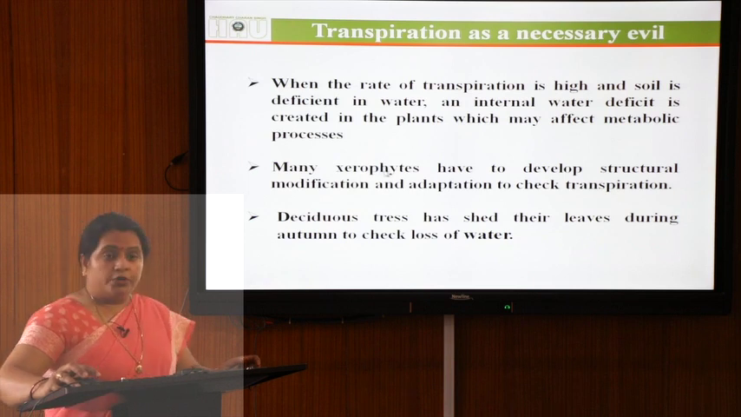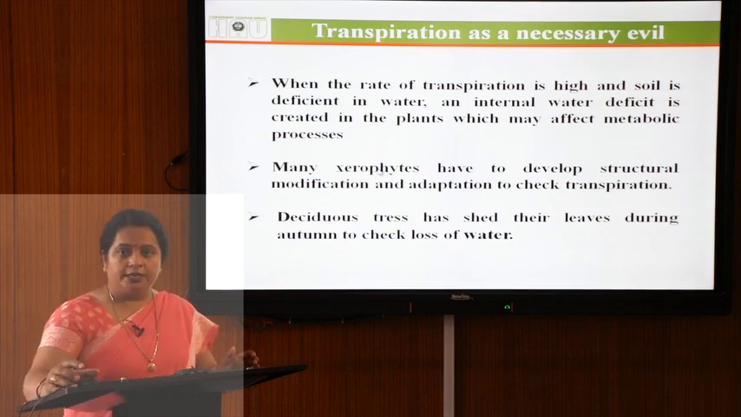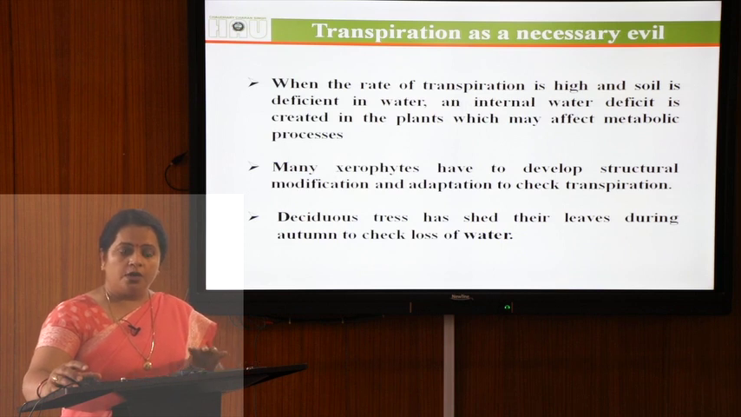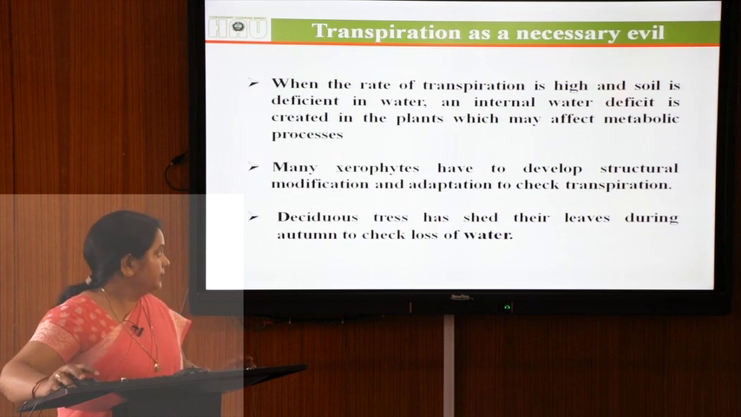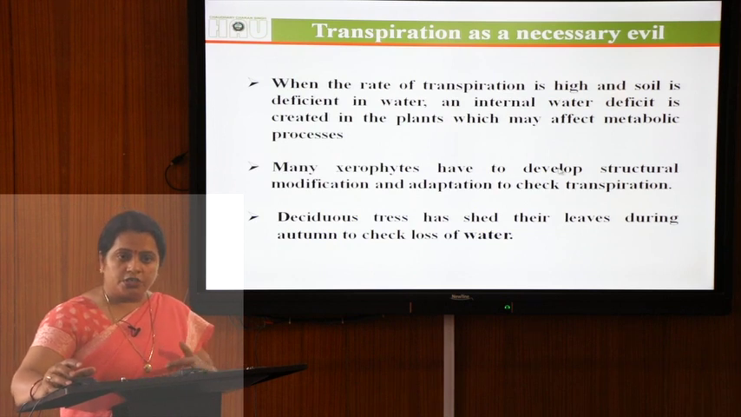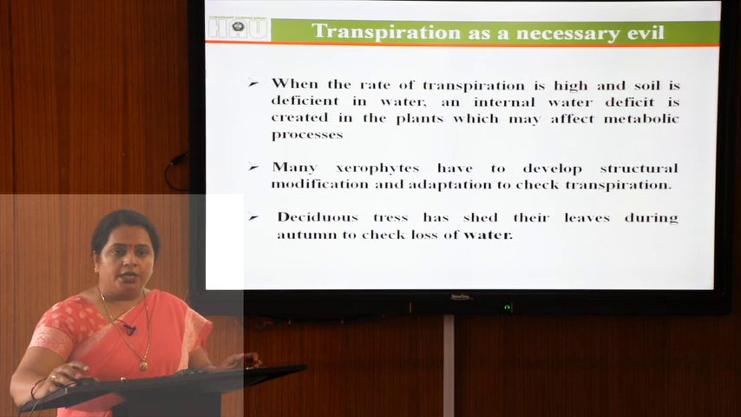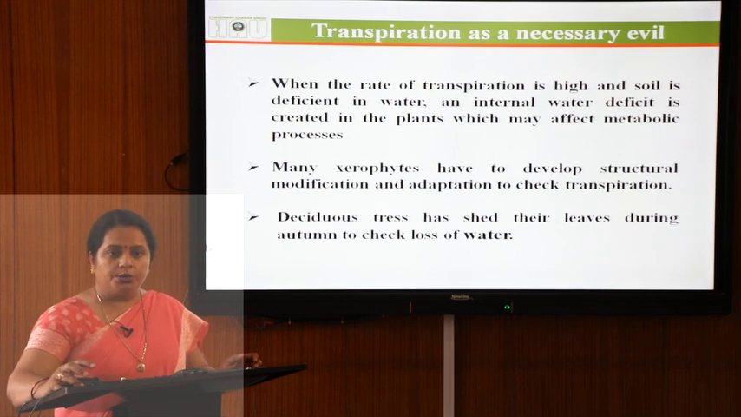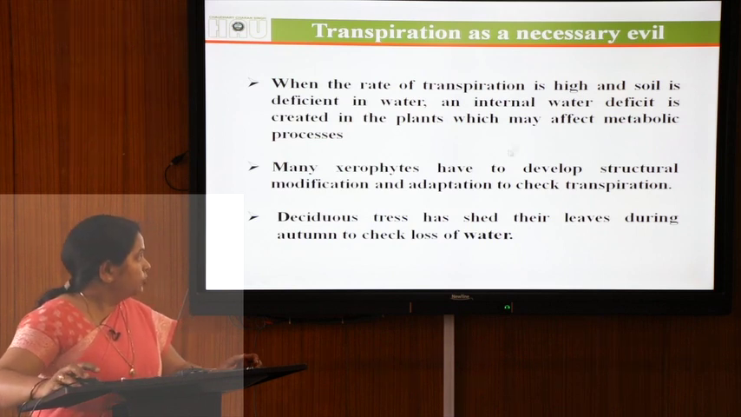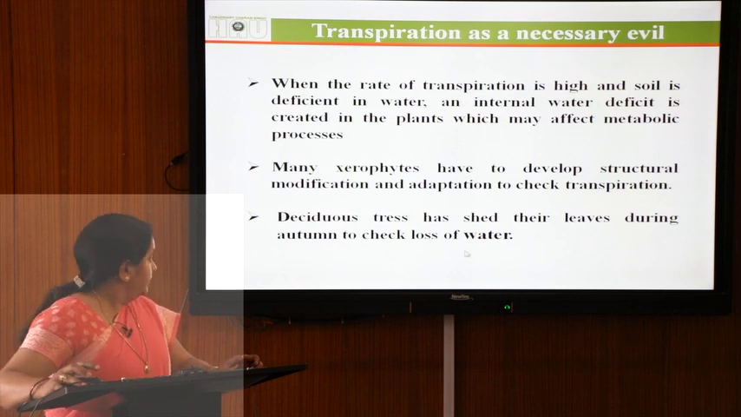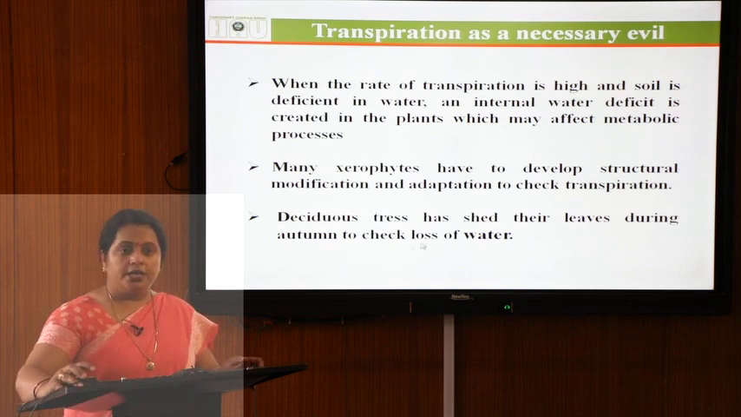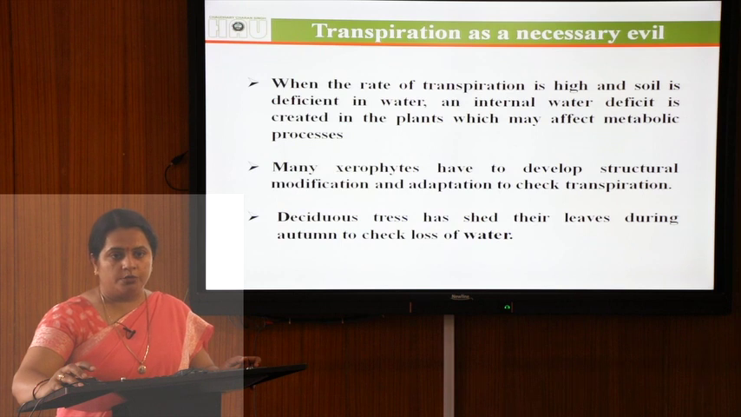But, for example, some xerophytic plants can survive with a small amount of water and can complete their life cycle. They develop some structural developments or adaptations. For example, they reduce their leaf size or they follow the crassulacean acid metabolism pathway. CAM plants can check transpiration. And deciduous trees shed their leaves during the autumn season to avoid the loss of water.